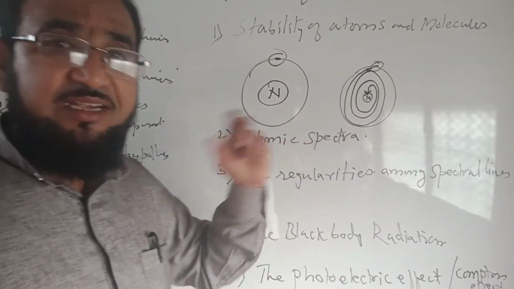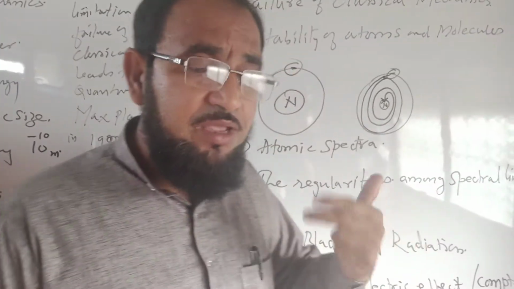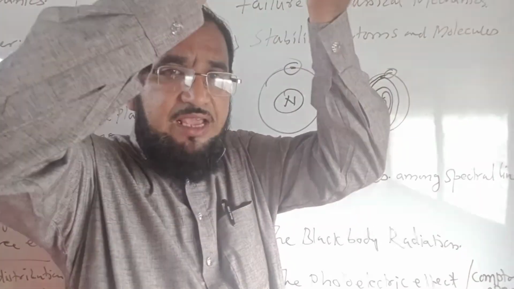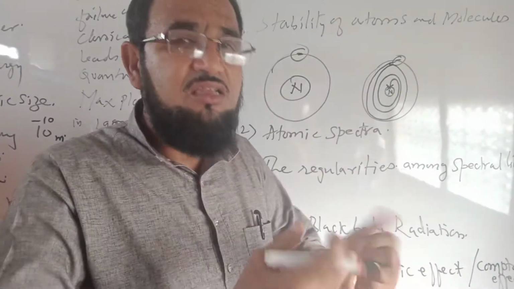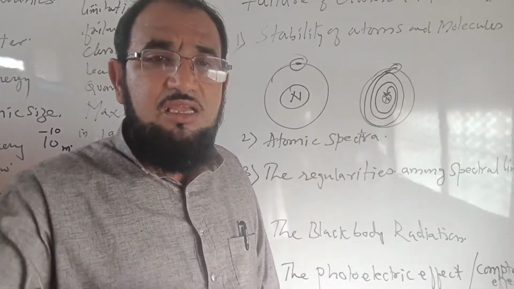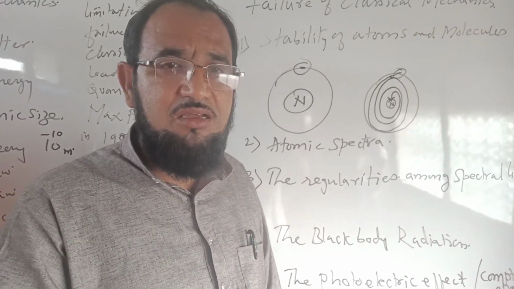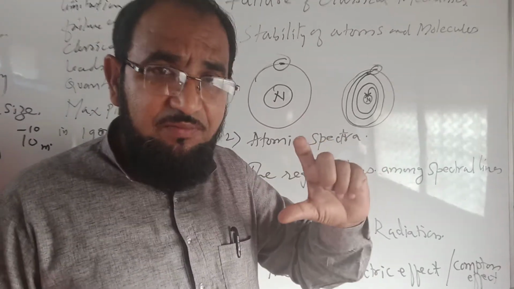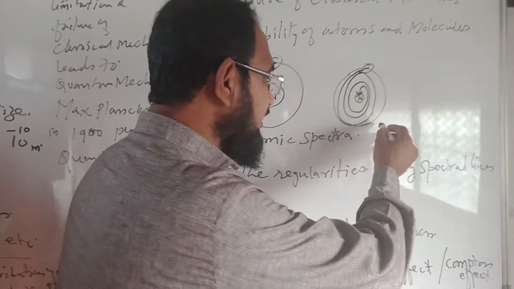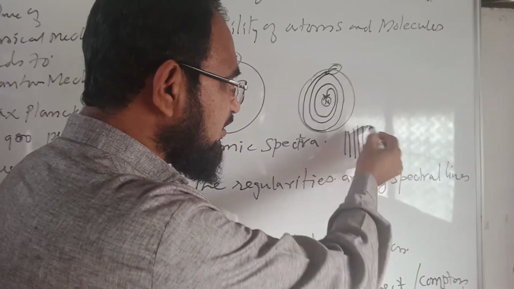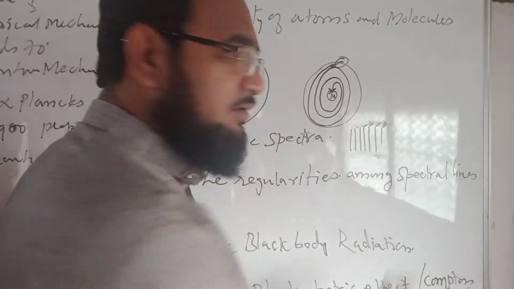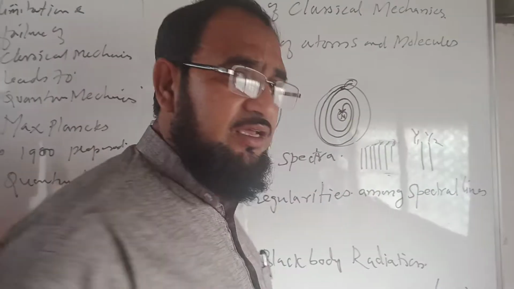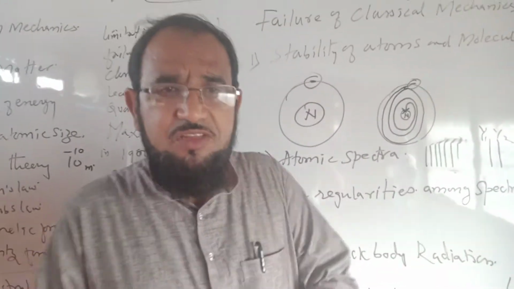Now consider the atomic spectra, the emission and absorption spectra of the atom: why the electrons move to higher orbits and why they come back to lower orbits. Emission of spectral lines is observed in many atoms, so there are emission spectra and absorption spectra. For example, in the case of sodium, we observe two yellow lines, D1 and D2. In the case of ordinary light, we observe a colored spectrum.